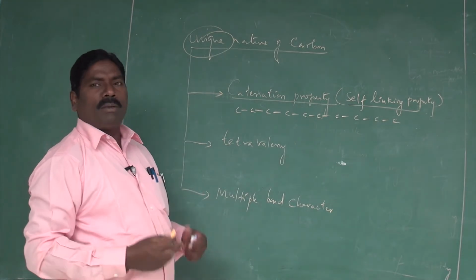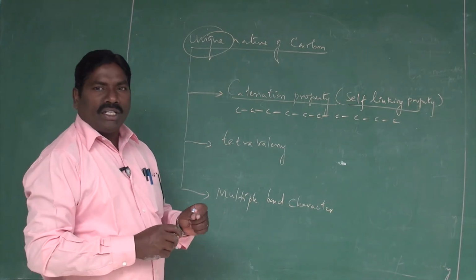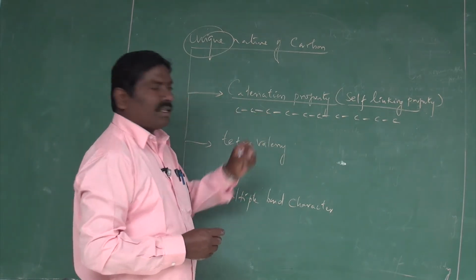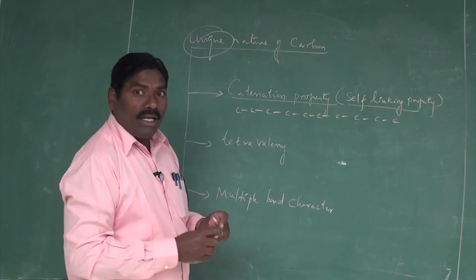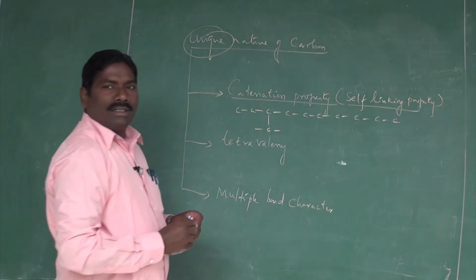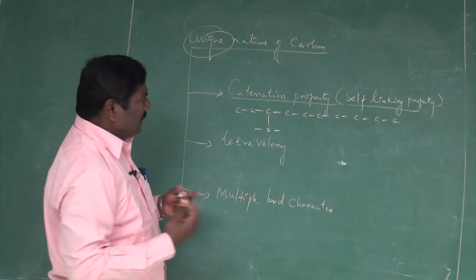Thousands, whatever the number, carbons can be joined together, not only in linear form but also in cross, vertical, or whatever form.